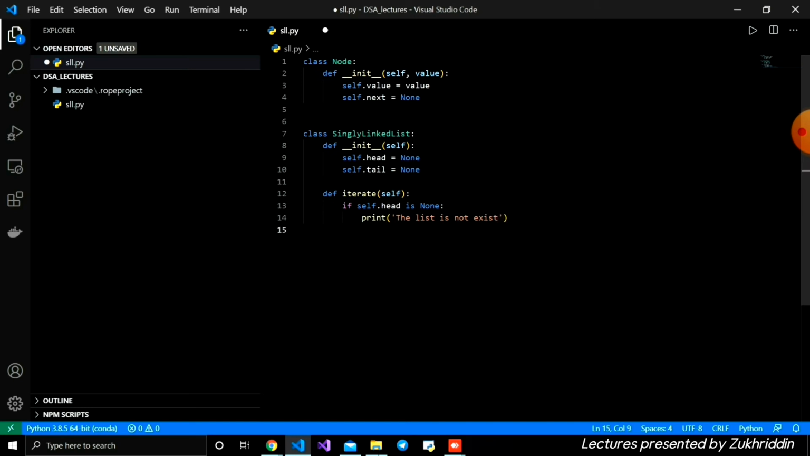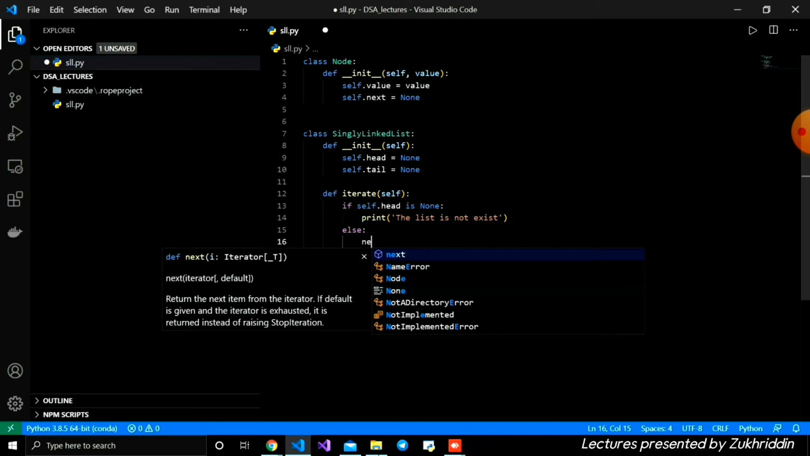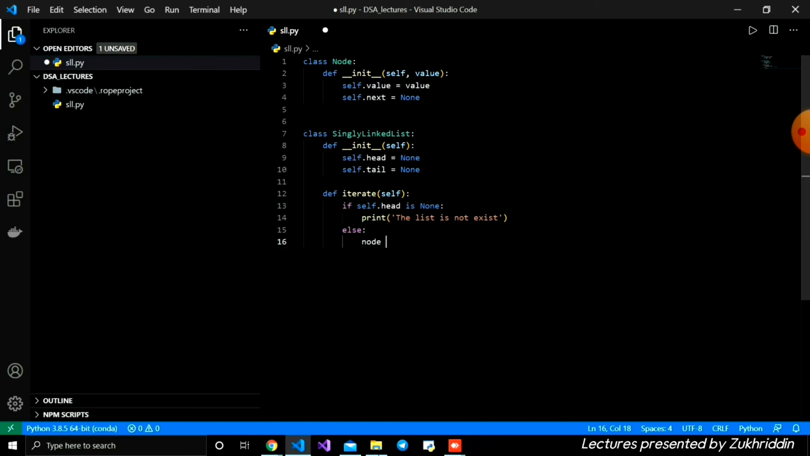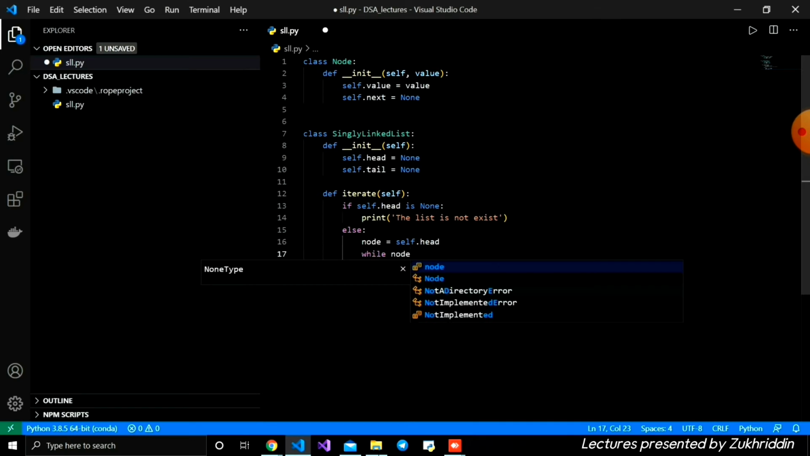And if there are some nodes, and our linked list exists, we just iterate. Firstly we need to take the node value. We define a node, accessing the first node with self.head, and after that we iterate using a while loop. Whenever we reach the last node, whose next is None, our while loop stops.